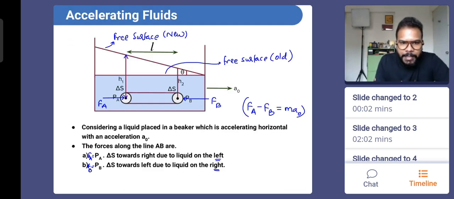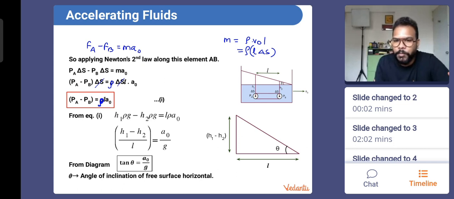If this height is h1 and this height is h2, can we not say that this is basically h1 minus h2? We can say that, right? And that's the triangle they have drawn here, h1 minus h2 into L. So what is h1 minus h2 divided, sorry, not into but divided by L. h1 minus h2 divided by L is the ratio which we take for tan theta. So that's why we can say this value effectively is equal to tan theta. Tan theta comes out to be the ratio that is A naught by g. Okay, everyone? Do we understand this so far?